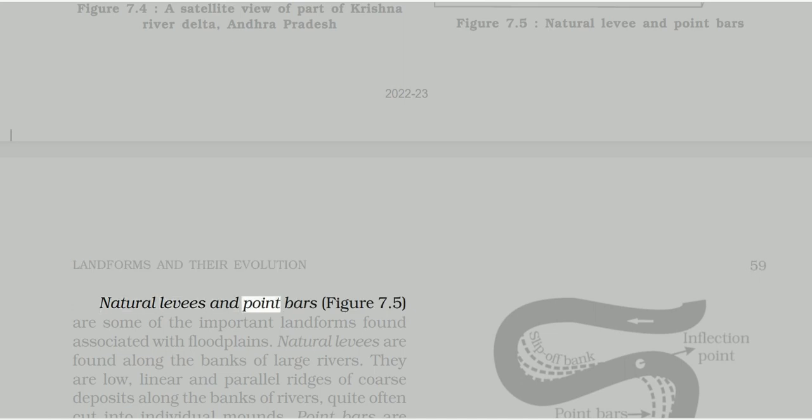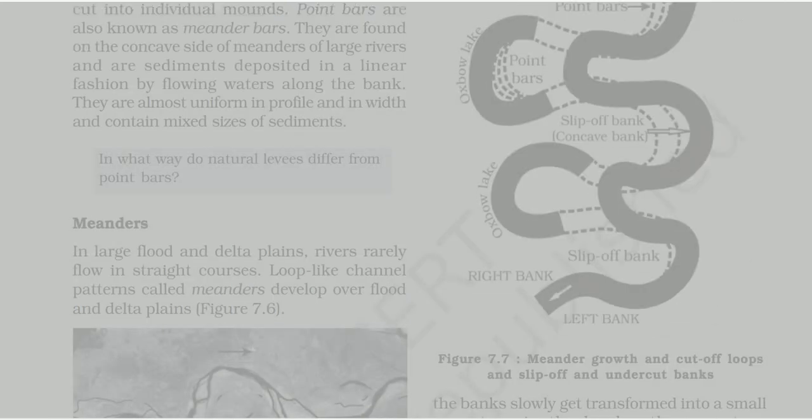Natural levees and point bars, figure 7.5, are some of the important landforms found associated with floodplains. Natural levees are found along the banks of large rivers. They are low, linear and parallel ridges of coarse deposits along the banks of rivers, quite often cut into individual mounds. Point bars are also known as meander bars. They are found on the concave side of meanders of large rivers and are sediments deposited in a linear fashion by flowing waters along the bank. They are almost uniform in profile and in width and contain mixed sizes of sediments. In what way do natural levees differ from point bars?